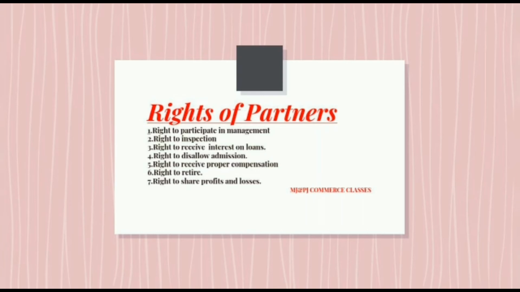Then next one, right to disallow admission. For admitting a new partner into a partnership business, the consent or permission of each and every existing partner is required. Without the consent of the existing partners, any new partner cannot be admitted to a partnership business. The next one, right to receive proper compensation. Every partner has a right to receive adequate compensation for all the payments made by him on behalf of the firm or the expenses incurred on similar grounds.